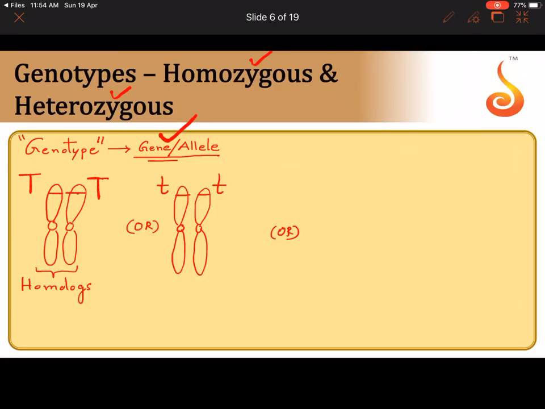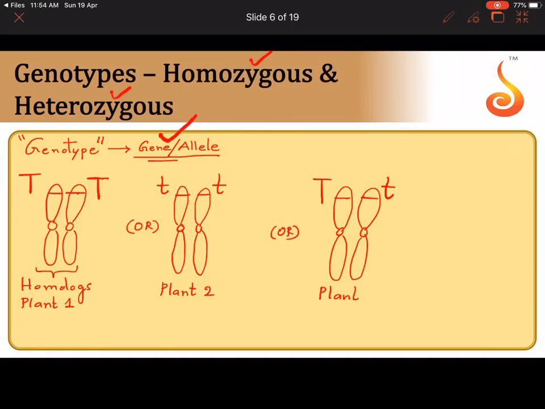The third type of arrangement that I am going to show is capital T on one and small t on one. So these are homologous pairs. They are not in the same plant. I hope you remember. Say for example, this is plant 1. This is plant 2. This is plant 3. I am talking about 3 different plants. In one of the plants, in both homologous members, there is capital T, capital T. In another plant, one has small t, one has small t. In another plant, one has capital T, one has small t.